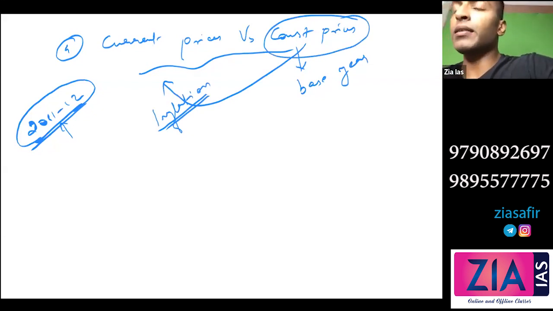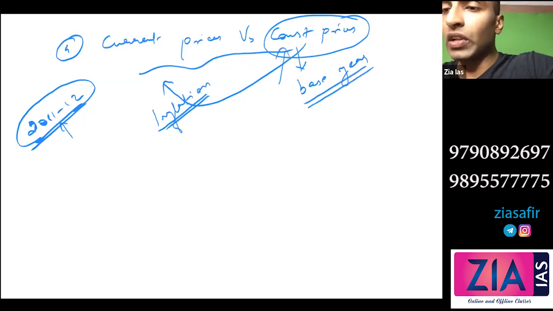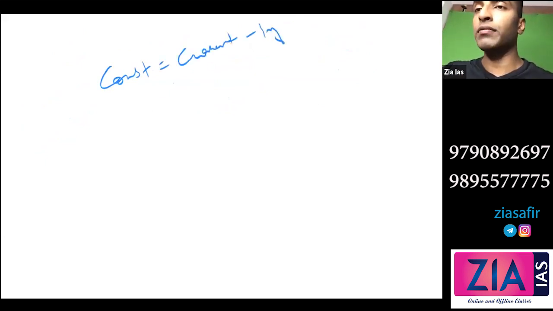And to get the constant price, you need a base year, and a base value is also required. Okay. So can I say constant price equals current minus inflation, or current equals constant plus inflation?